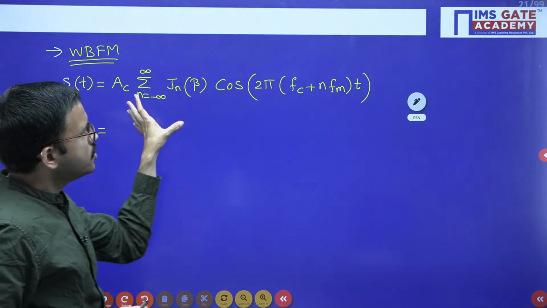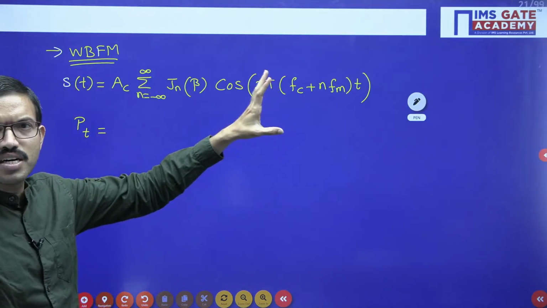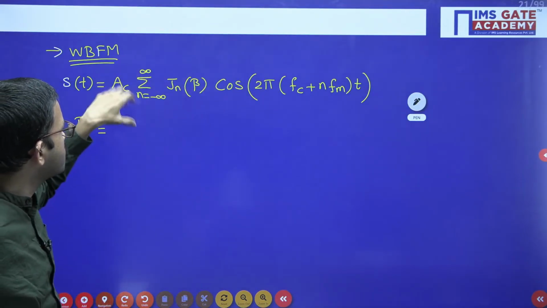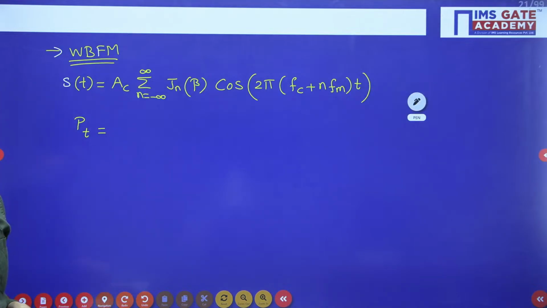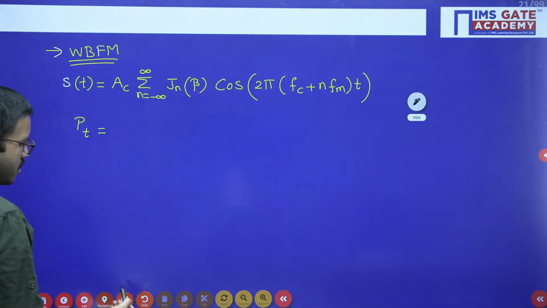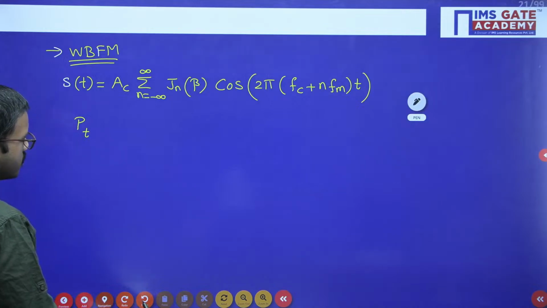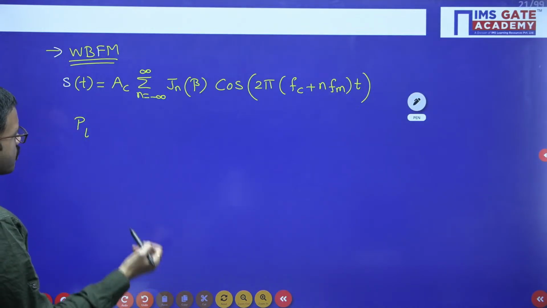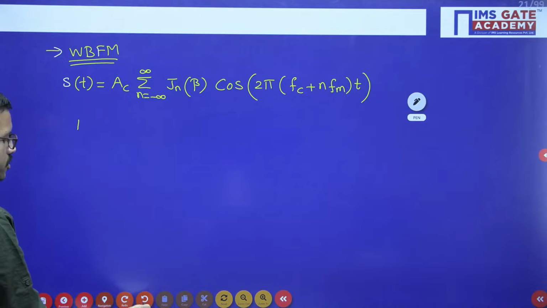when you are using the standard formula regarding the power calculation, from there you will get... before that I will write a few Bessel function properties. After that I will give the conclusion points.